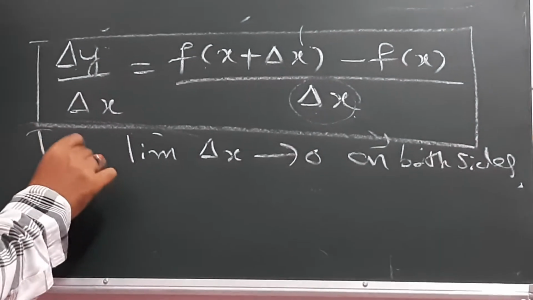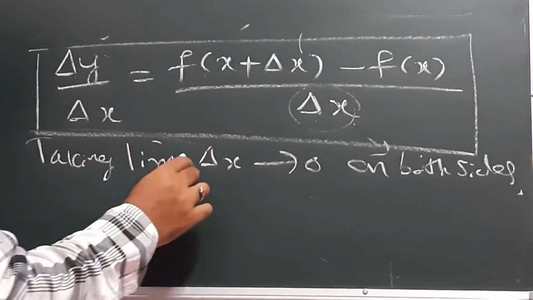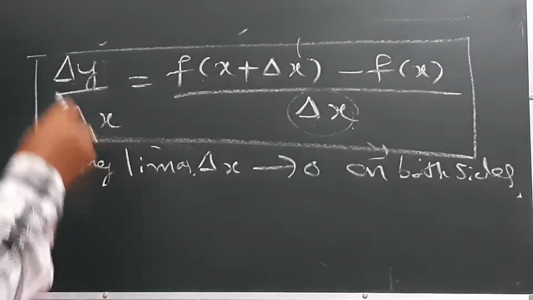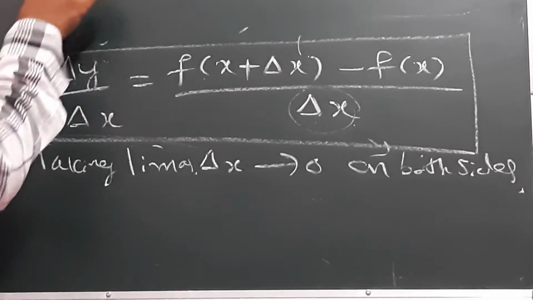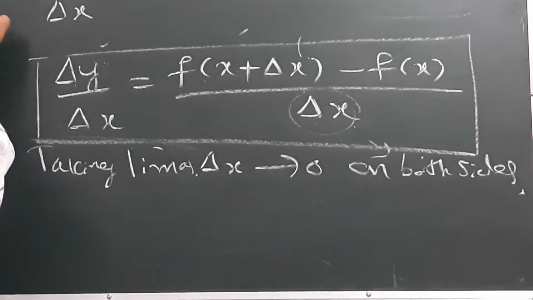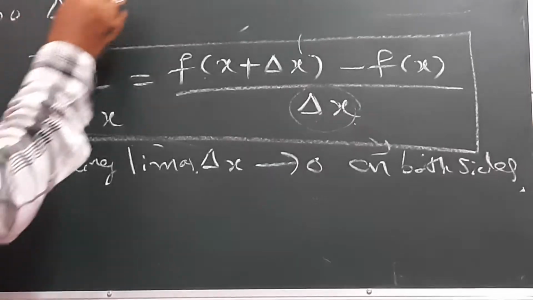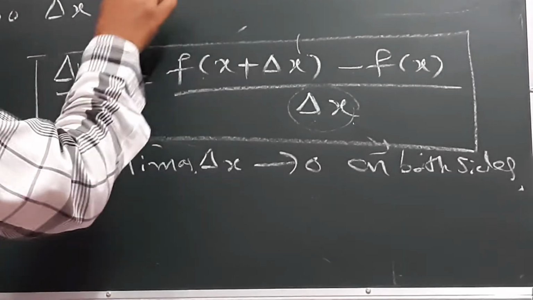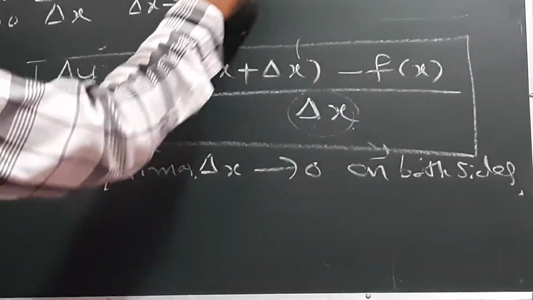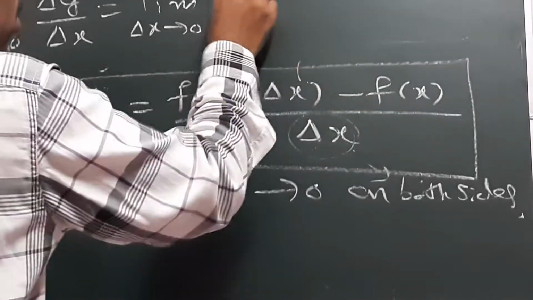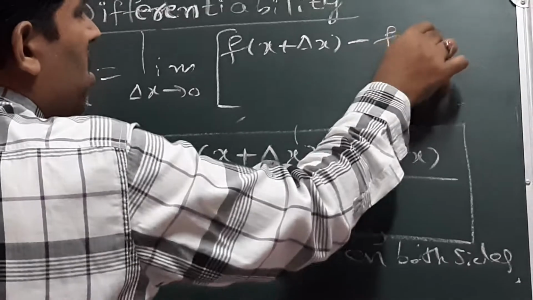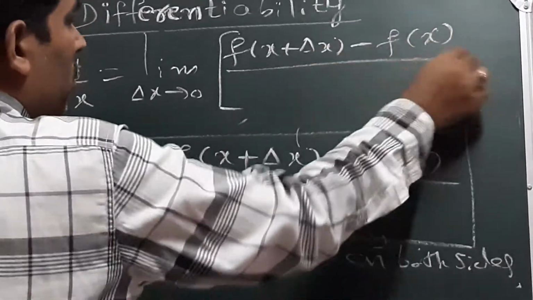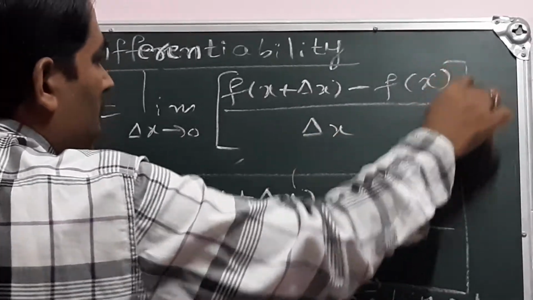So taking the limit as delta x tends to 0 on both sides, I will attach the limit here. The limit of delta y by delta x as delta x tends to 0 is equal to the limit as delta x tends to 0 of f of x plus delta x minus f of x, whole divided by delta x.